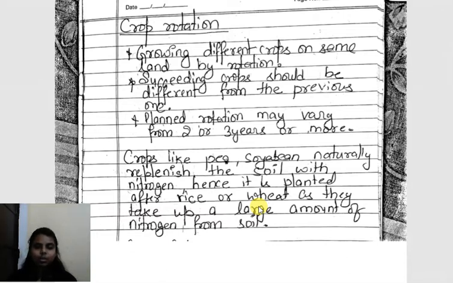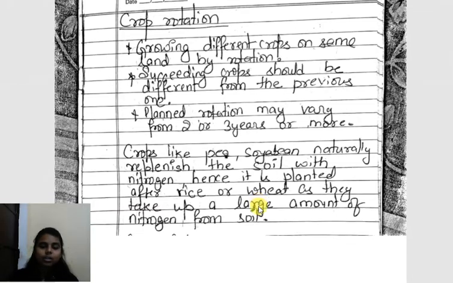Let us see the example. Crops like pea, soybean naturally replenish the soil with nitrogen. Hence, it is planted after rice or wheat, as they take up a large amount of nitrogen from the soil. When we are planting rice or wheat in the soil, it starts taking nitrogen from the soil. And after 2 to 3 years, if we do not plant pea, soybean, leguminous crops, then what will happen? The soil will be nitrogen deficient, and our crop will not be good. So it is necessary to rotate the crops. That means it is necessary to change crops after 2-3 years or more, and this is known as crop rotation.